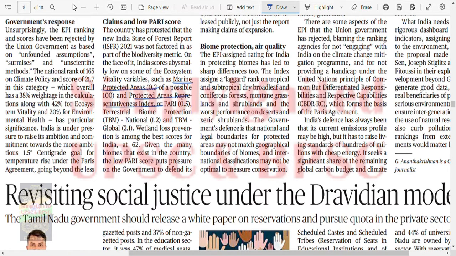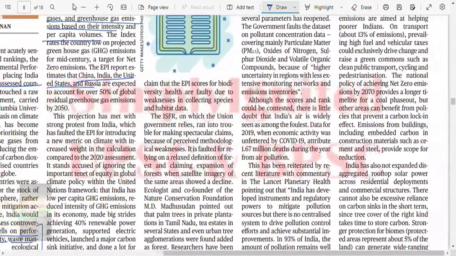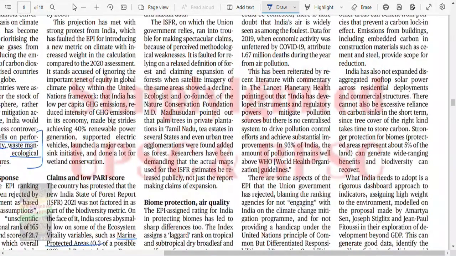Given the many biomes that exist in the country, the low PARI score put pressure on the government to defend its claim that EPI scores for biodiversity health are faulty due to weakness in collecting species and habitat data. The ISFR, on which the Union government relies, ran into trouble for making spectacular claims because of perceived methodological weaknesses. It is faulted for relying on a relaxed definition of forest, claiming expansion of forest when satellite imagery of the same